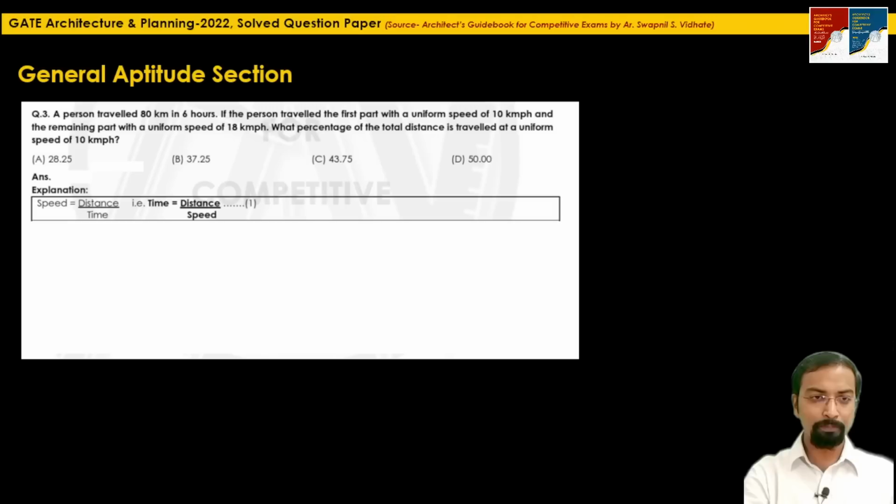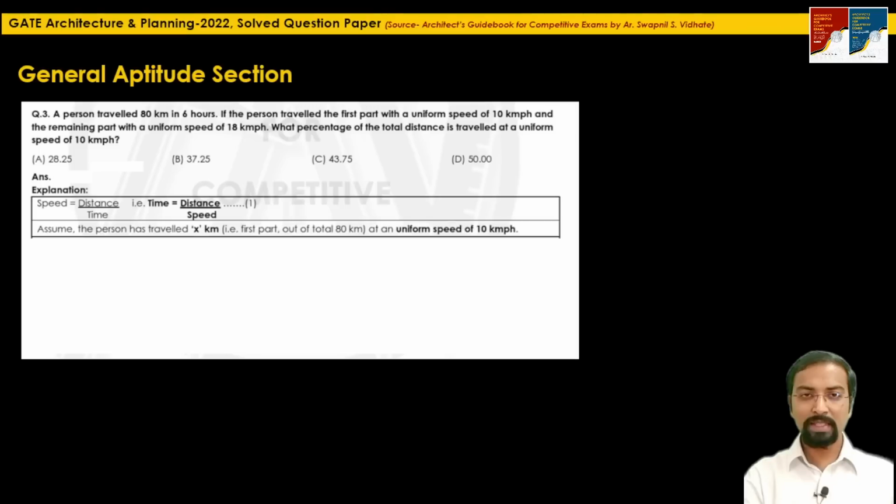So here we know the time, we know the distance, but we don't know the speed, because the person has not traveled the entire 80-kilometer distance with a uniform speed. He has covered the first part with a uniform speed of 10 kilometers per hour and the remaining with a uniform speed of 18 kilometers per hour. So let's assume he traveled x kilometers with a uniform speed of 10 kilometers per hour. The total distance is 80 kilometers, so the remaining distance will be 80 minus x.